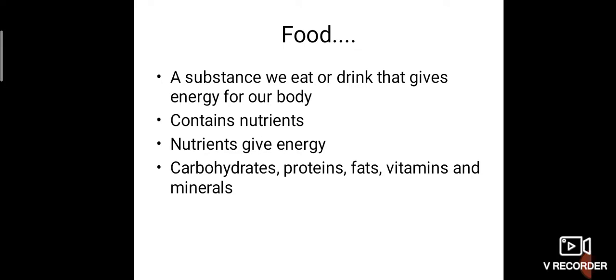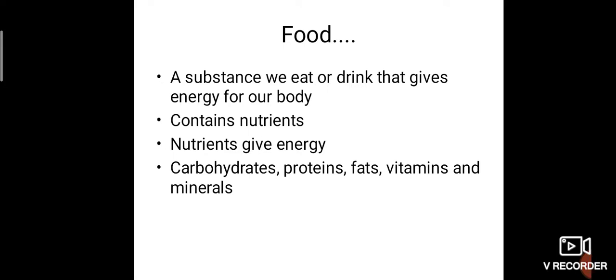Sometimes the food contains any one of the nutrients, or two or more nutrients are also present. For example, if you are eating idli, idli is a combination of rice and dal. Have you ever seen your mom preparing idli? They will soak the rice first and they will separately soak the dal also. Isn't it? So rice contains carbohydrate, dal contains protein. While making idli, both nutrients, that is carbohydrate and proteins, are entering into our body.